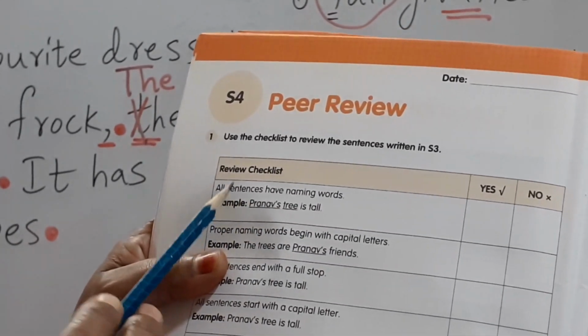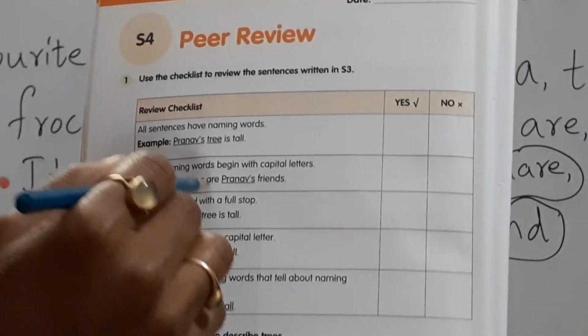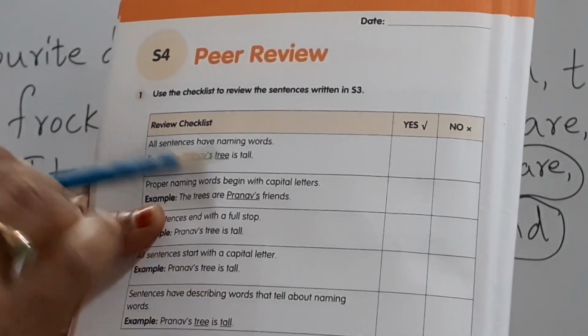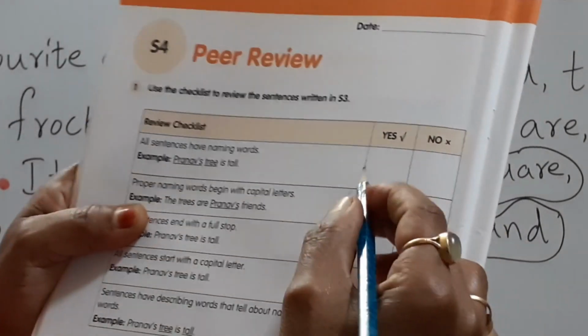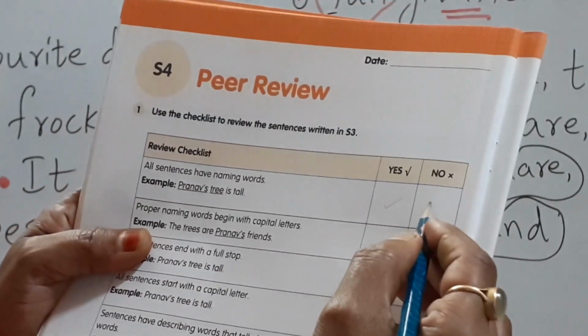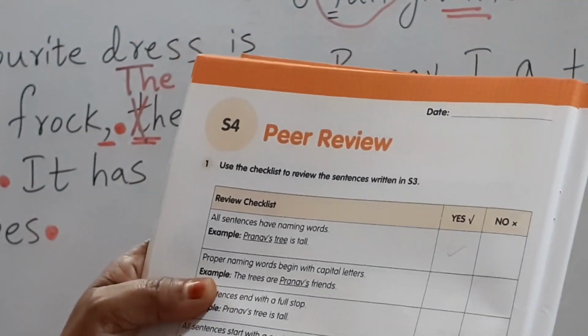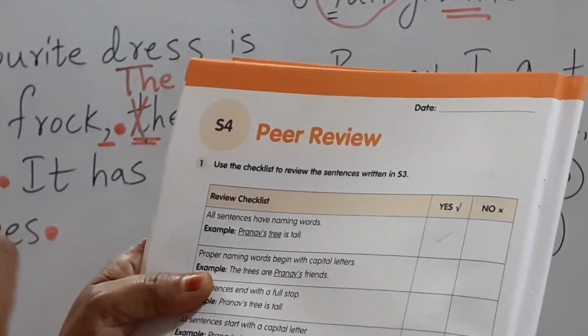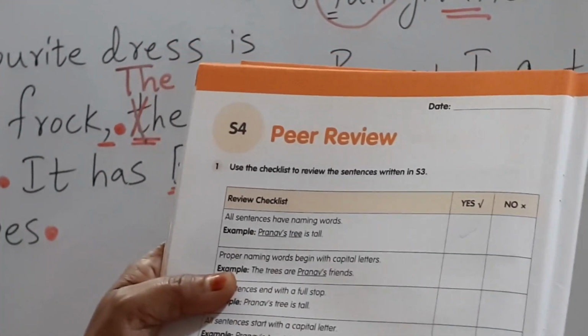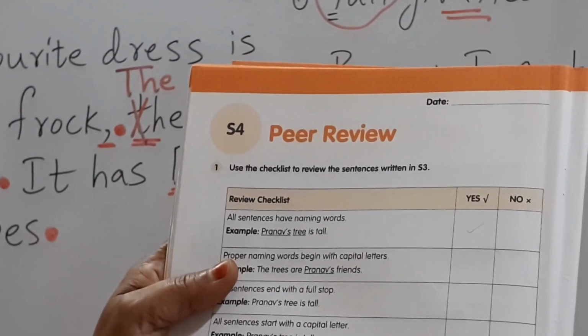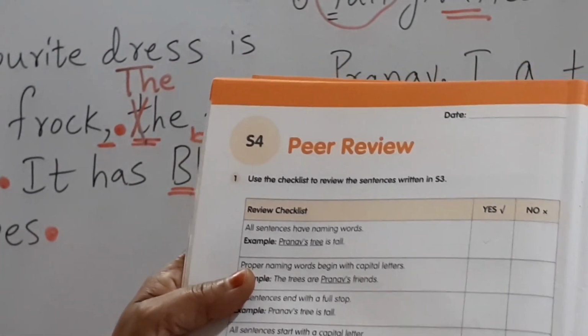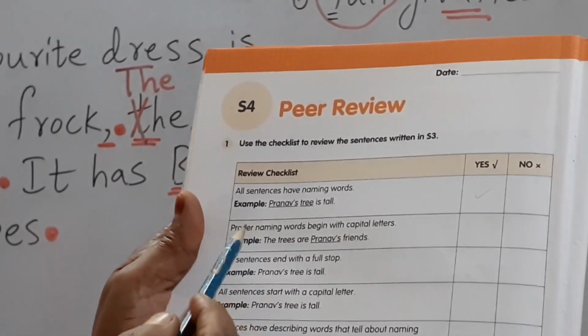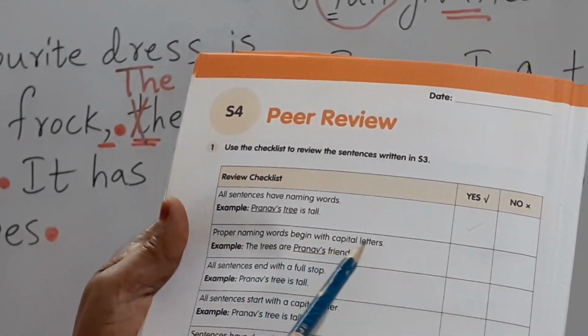So check whether the sentences which you have written here have the naming word or not. If it is yes, you should put yes. If it is no, you should put a cross mark. If it is yes, in the yes box you put a tick mark. If it is no, you put a cross mark. Only one you have to choose. Don't put a tick and a cross both. Okay. Second one, proper naming words begin with the capital letter.